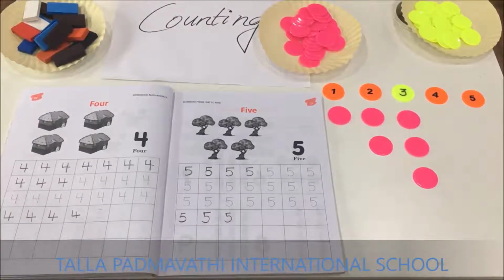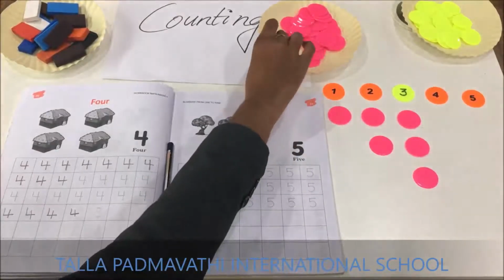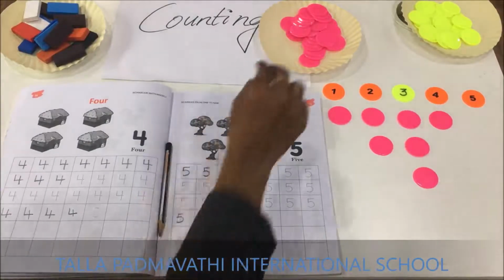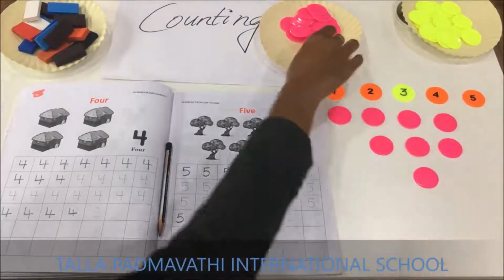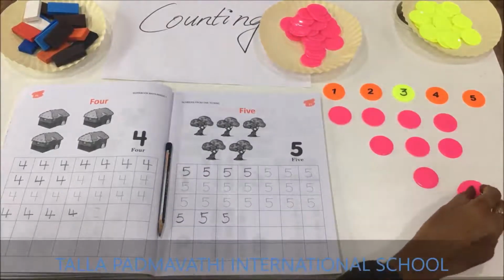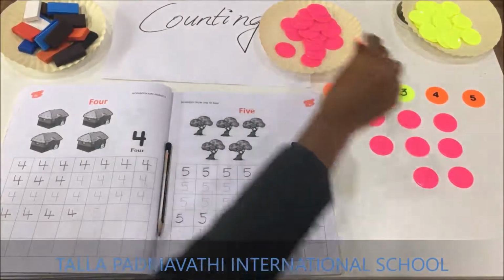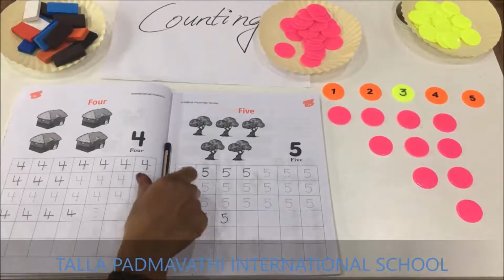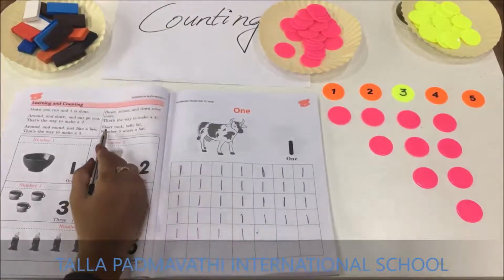Shall we count 4 tokens? Are you going to help me? Yes. 1, 2, 3, 4. Now we shall see how to write 5.